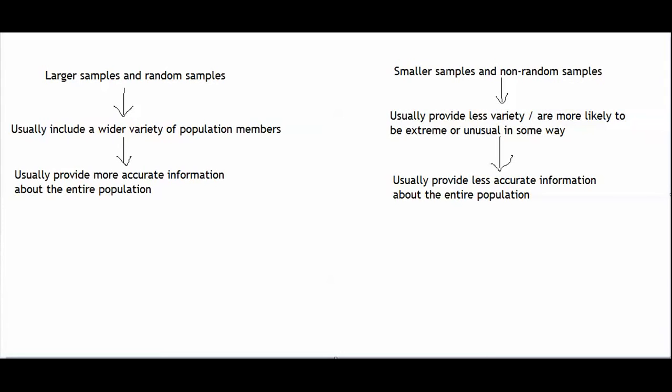Let's go through an example to help explain the meaning of a representative sample. Let's imagine that there's a population of college students in which 40% of the students live with their parents and 60% of the students do not live with their parents. Let's also say that 20% of the students are freshmen, 30% of the students are sophomores, 20% of the students are juniors, and 30% of the students are seniors. I want to select a sample of 100 students from this population so that I can collect data from those 100 students.